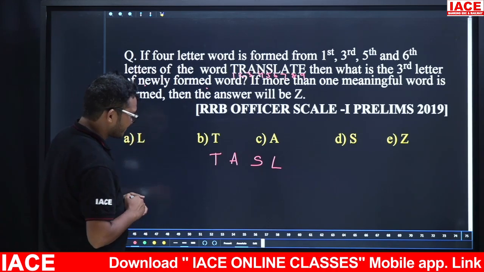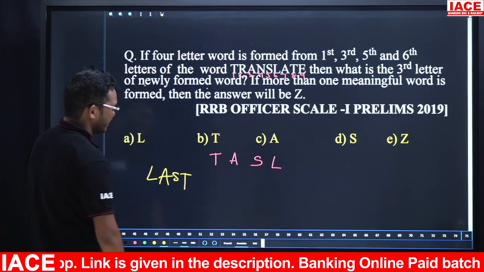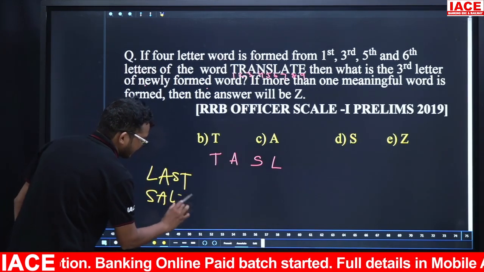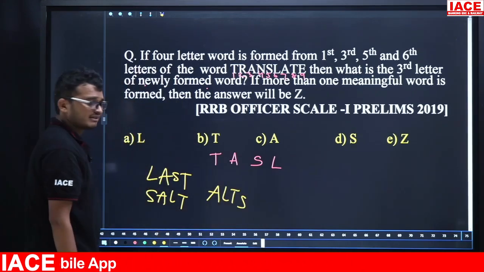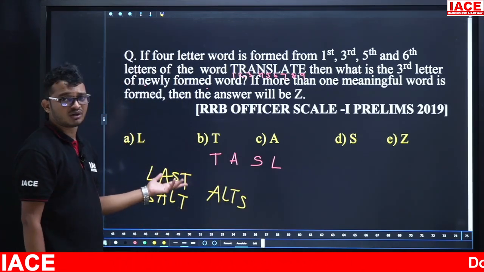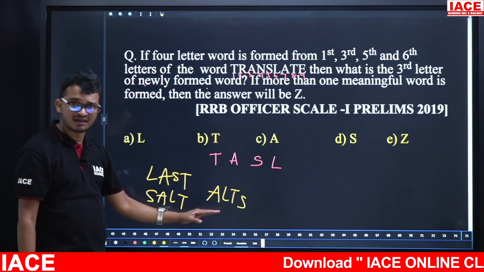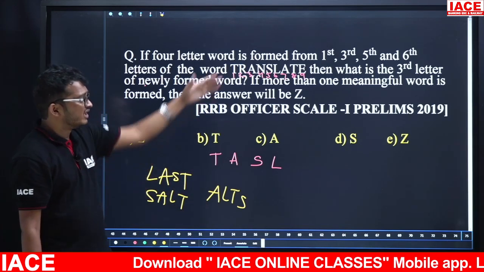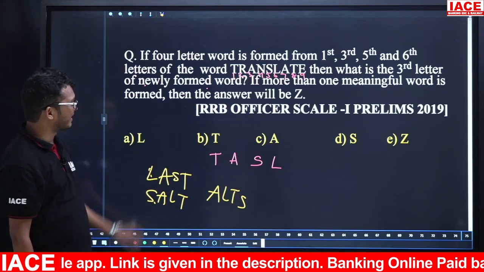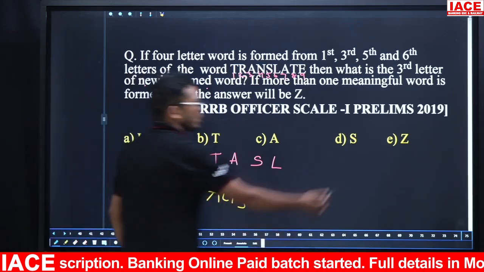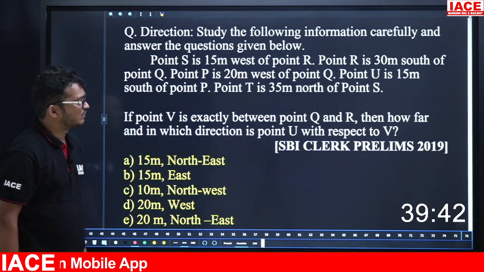Suppose, friends, by using this we can frame LAST, L-A-S-T, last. Next one SALT, S-A-L-T, salt. Next one ALTS, A-L-T-S, alts. That means we can frame more than one word. The remaining ones will also come, but there is no need to take all words. Our requirement is: if more than one word can be framed, the simple answer is "Jud". So "Jud" means the answer is option E. Take the next question. Your time starts now.